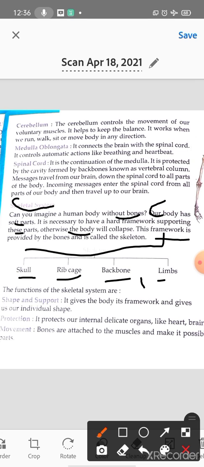The functions of the skeletal system are, the first one is shape and support. It gives the body its framework and gives us our individual shape. So it is necessary for our body to give its individual shape.